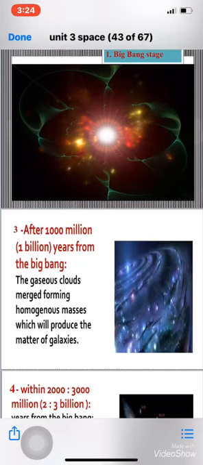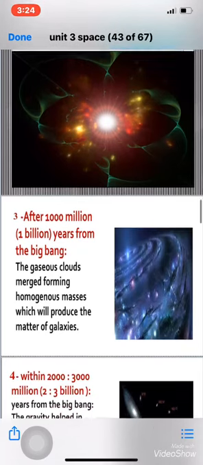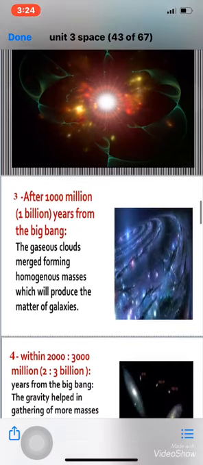After 1,000 million years from the Big Bang, 1,000 million years or 1 billion years, they are equal. What happened then? The gaseous clouds merged, forming homogeneous masses which will produce the matter of galaxies.